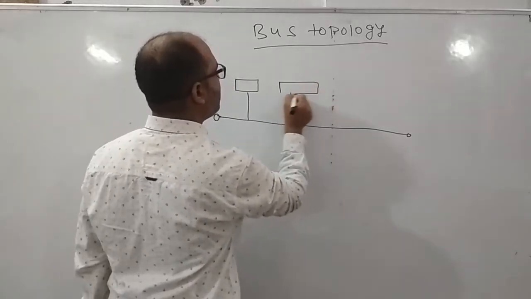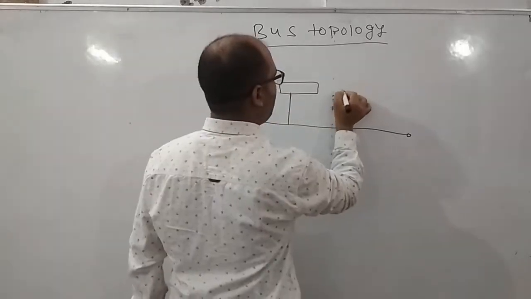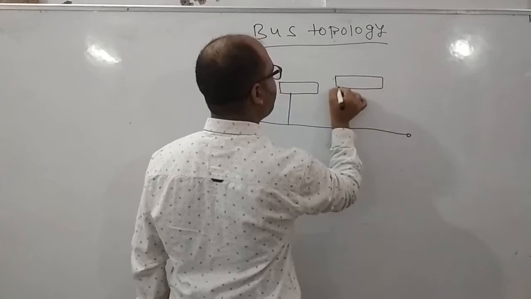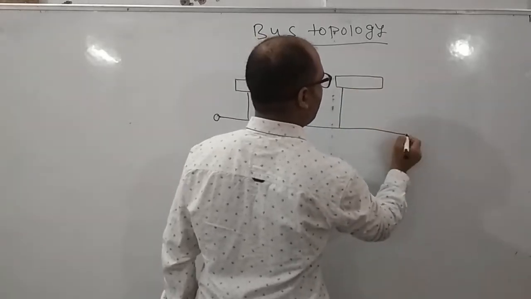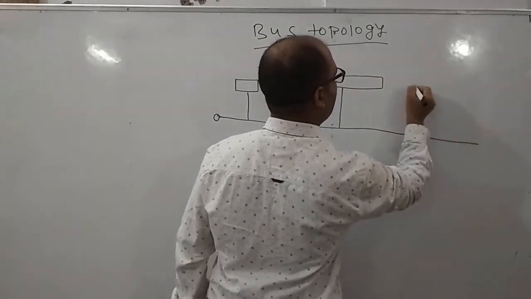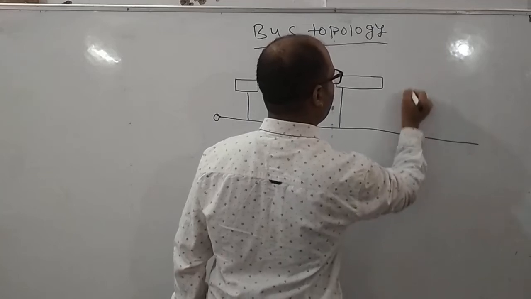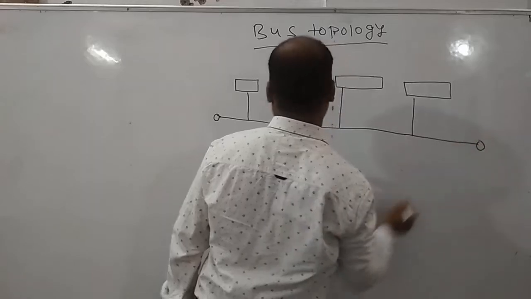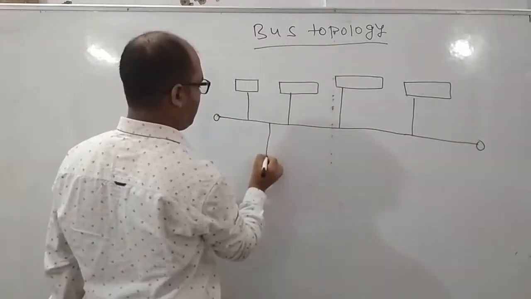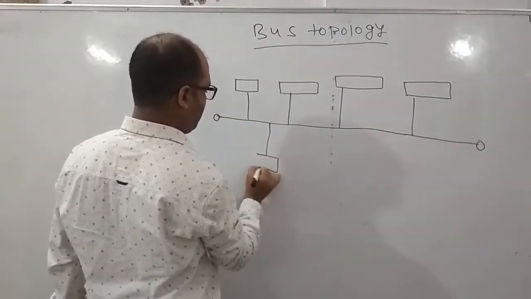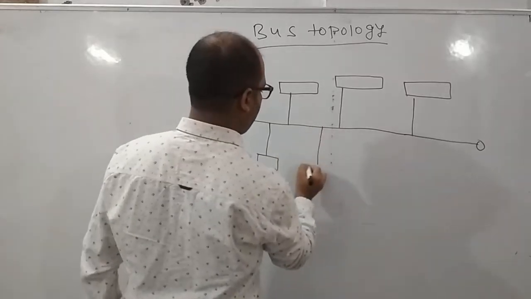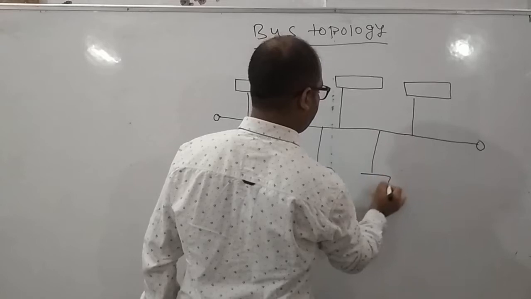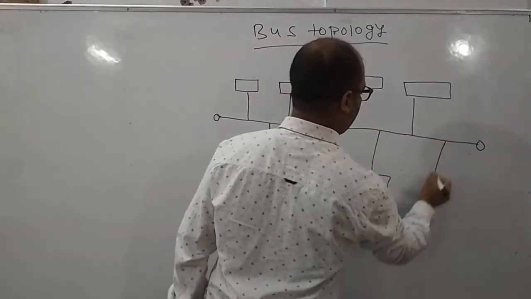Suppose this one is the second node, this one is the third node, the fourth node. Here is one node, here also one node, here also one node.